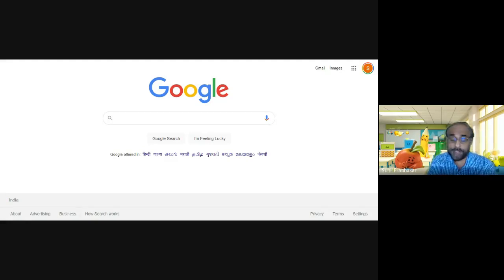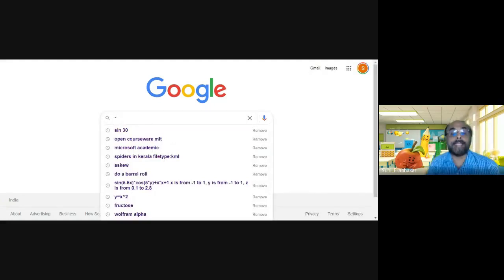For example, if you are searching for inexpensive flight between Kochi and Delhi, and low-cost flight, you can type like this, using the tilde key, which is on the top left corner of your keyboard.